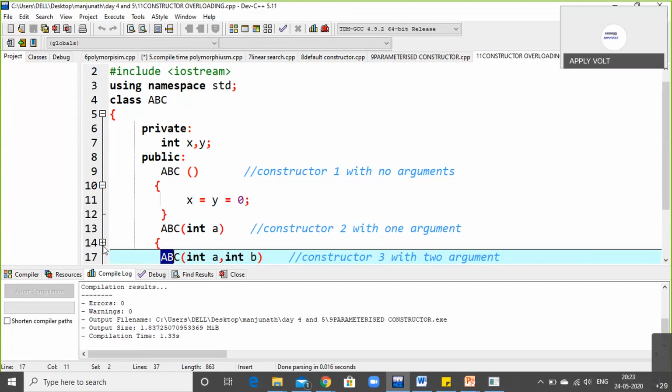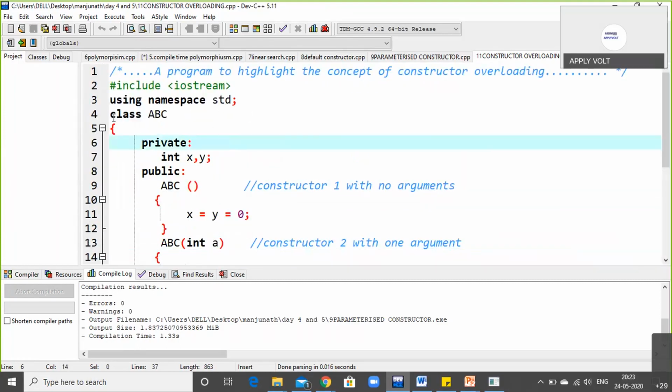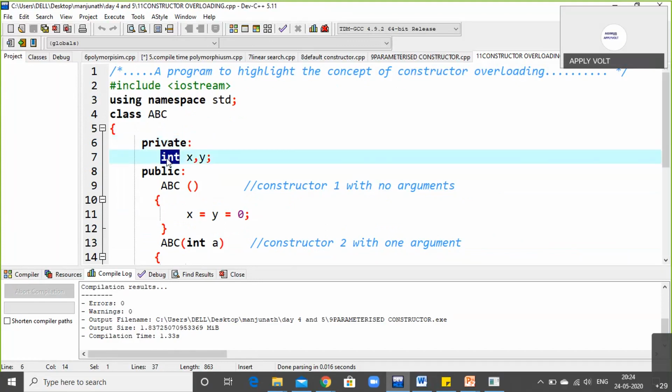I'll open all the blocks so that we can start the explanation. So class ABC. Private: I have taken private with the colon, int x, y. Here I have to deal with some values. To deal with the values, I want to create a variable, and when you want to create a variable, you should have a data type. So the normal data type I use is int x, y. Public.